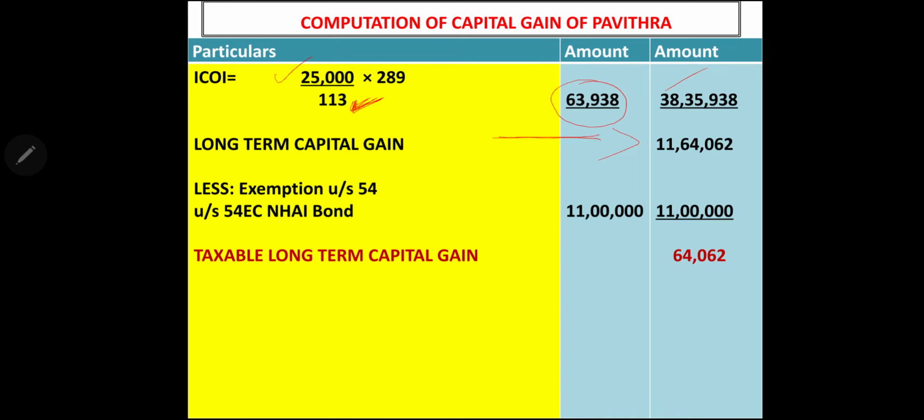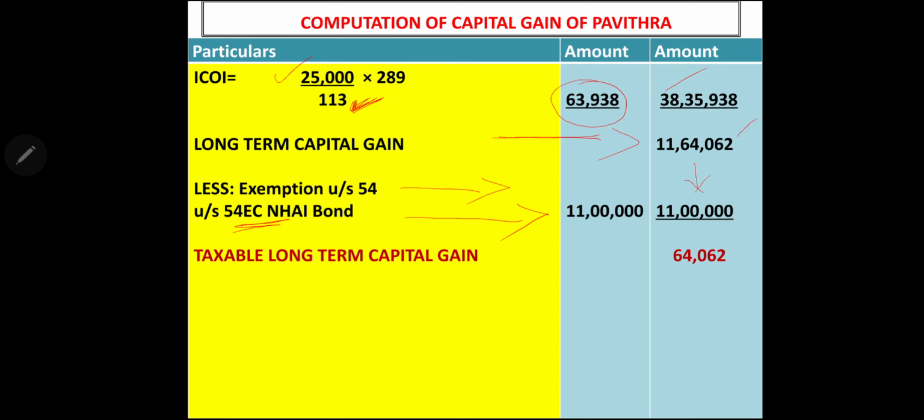Selling price minus selling expenses minus indexed cost of acquisition minus indexed cost of improvement. We arrive at the long-term capital gain 11,64,062. For that we are giving exemption. Exemption is under section 54EC. So what is the investment she has done in the bond? 11 lakh. Let's deduct this from the capital gain.